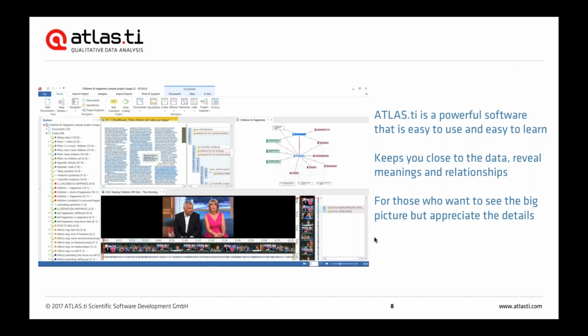So what we'll see today is that ATLAS.ti is a powerful software that's easy to use and easy to learn. So you spend less time learning how to use the software and more time actually analyzing your data. With ATLAS.ti, you'll always stay close to the data and the full context so that you can reveal the meanings and relationships across your entire project. Or in other words, ATLAS.ti is the ideal tool for those who want to see the big picture, but at the same time appreciate the finer details of their data.